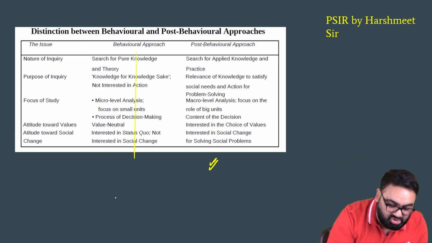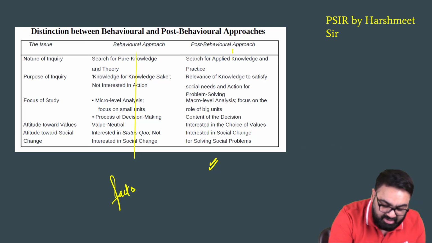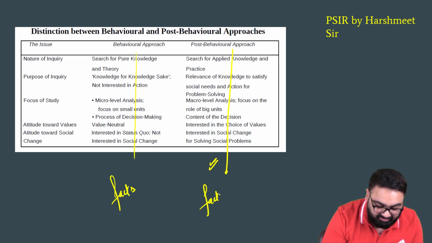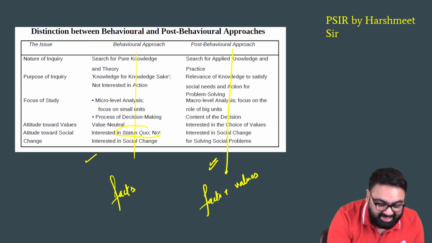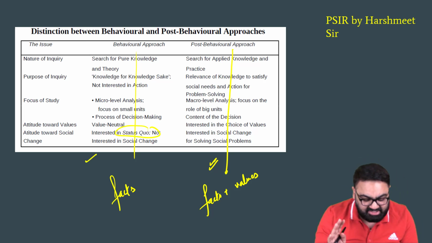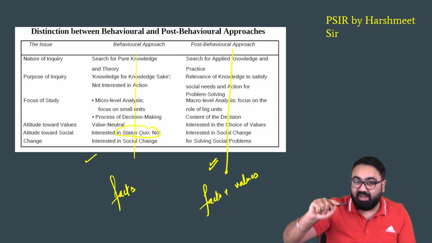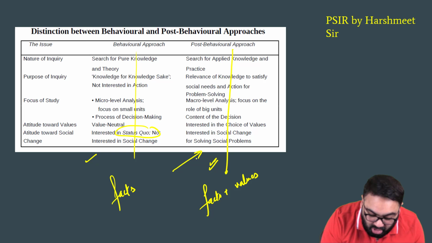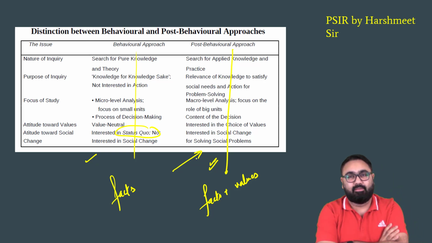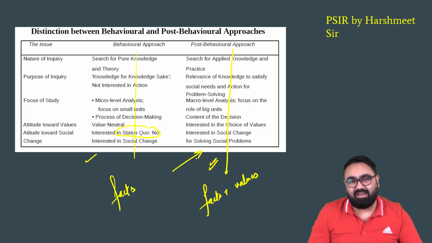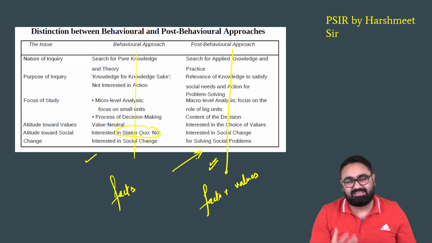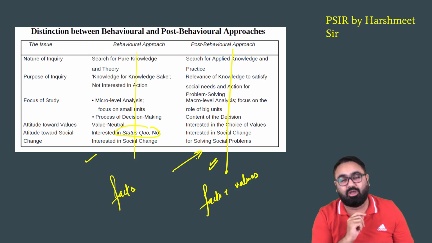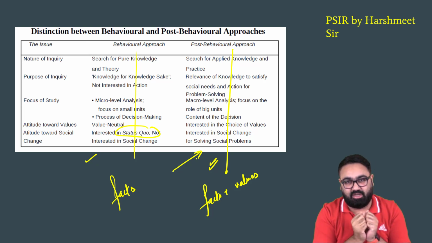While the behavioral approach was only focusing on facts, the post-behavioral approach focuses on facts as well as values. The behavioral approach does not want to change anything in society. They are interested in the status quo, no social change. Post-behavioral approach means that they want to solve the problems in society. They want to propagate the idea that political science is meant to solve the problems that exist in society and not just study the problems. This is the basic difference between the two.